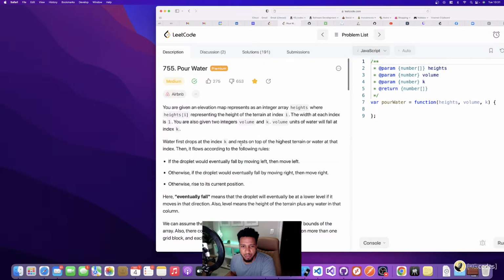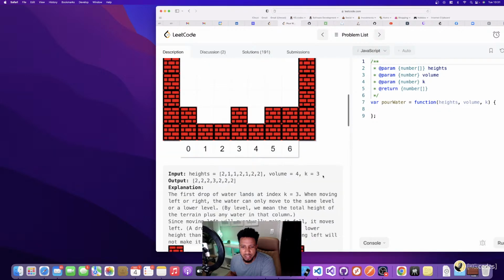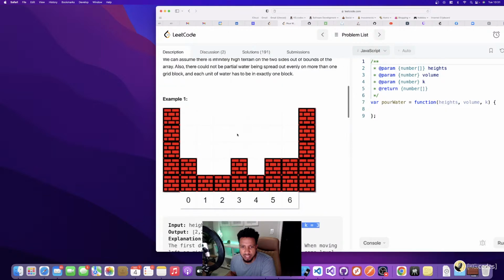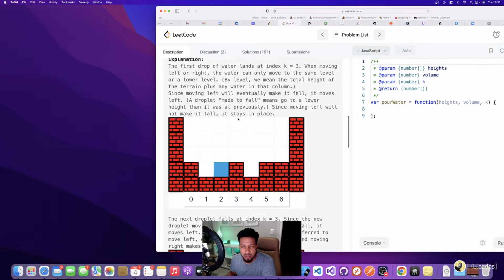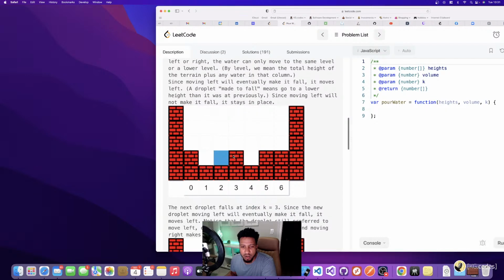The water at index K is going to fall at that index, and that is one of the parameters of our problem. So if K is 3, then the water is always going to fall at 3. Think about a leaky faucet sitting over index 3, this column, and water just keeps falling at a volume of 4. What the problem basically says is when the water falls at 3, it should go left. And if there's a lower spot than the place that it fell, it should fall into that spot.